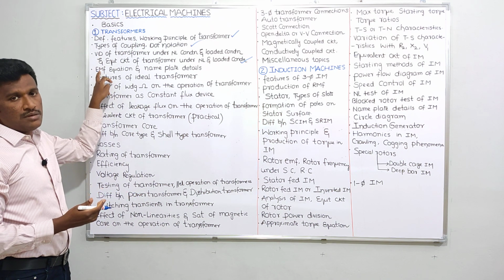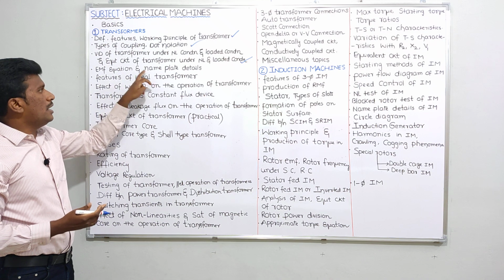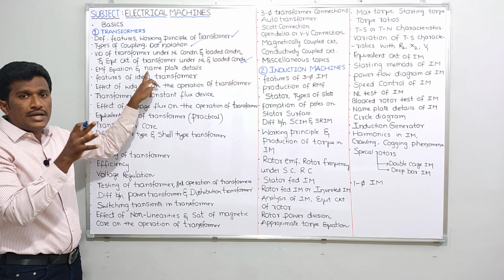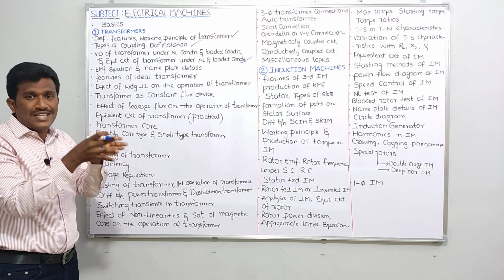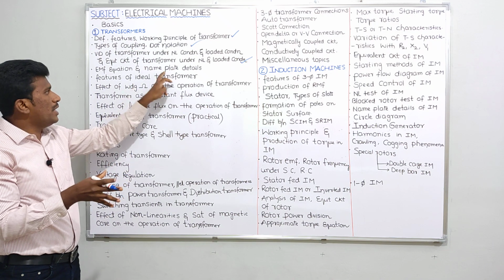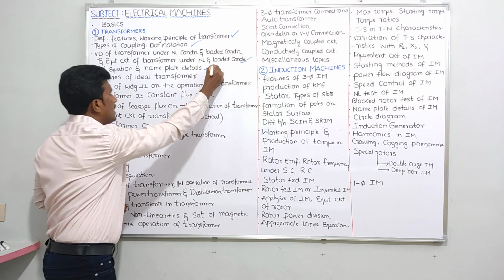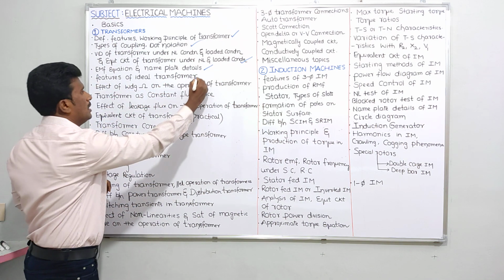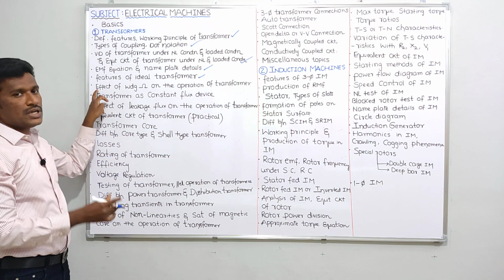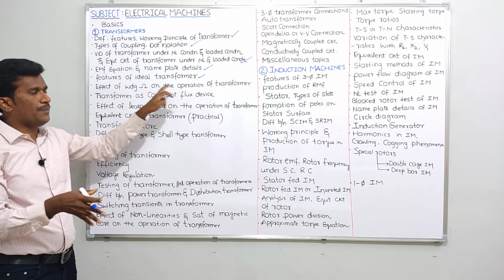Next I'll take the EMF equation of transformer and the nameplate details of transformer, what that nameplate actually tells us. Okay, so that nameplate details also I'll see. Next, features of ideal transformer. Okay, next I'll take the effect of winding resistance on the operation of transformer.